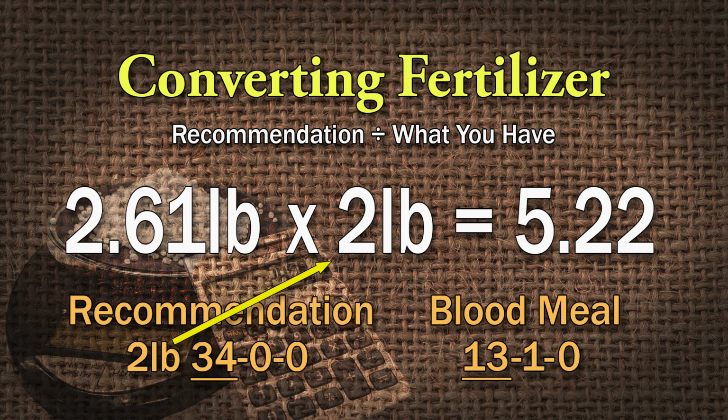So that is how you do the math to get from the recommendation to what you have, or from the recommendation to your organic fertilizers. I think it's easy to follow. It's not too hard. Just remember, it is recommended divided by what you have. That's easy to follow, Peter. That's pretty good, so even I can do that calculation. Thank you, Peter. We appreciate that.